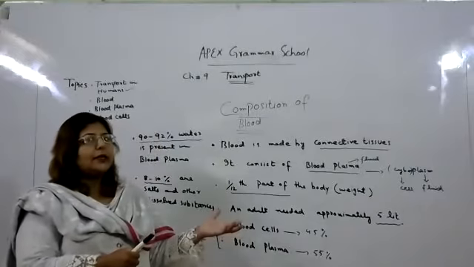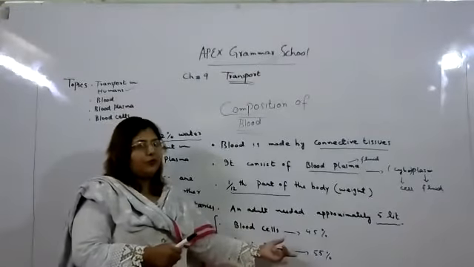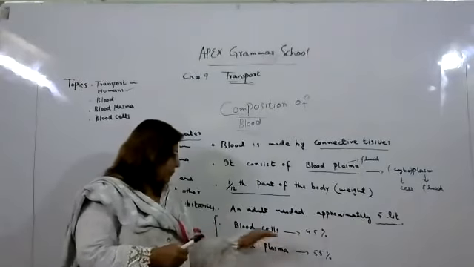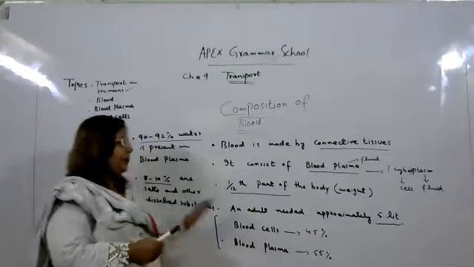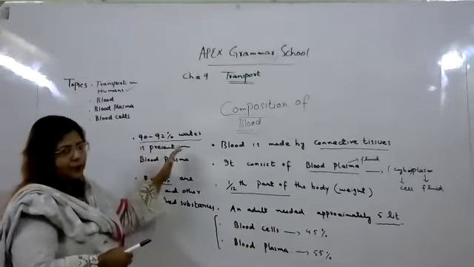Further, we will discuss the details of these cells and blood plasma, which consists of 55%. So when we combine them, we can see 100% in our blood.